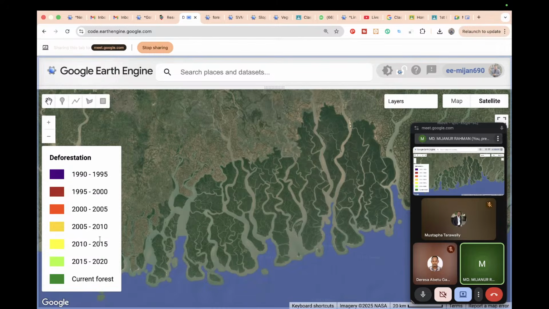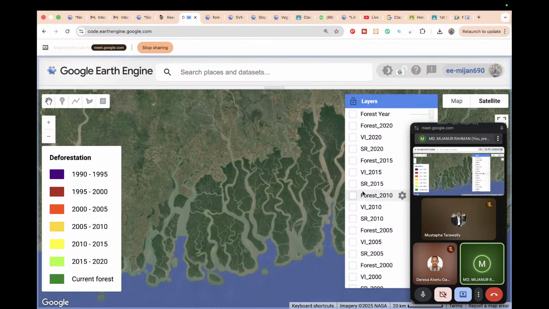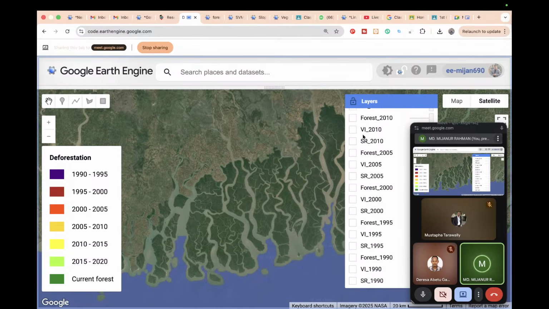So if you check the map, suppose this is the forest area. You can see this is the forest in 1990. So in 1990 we found this type of place was forest. This is the result for 1990. Then 1995, this is the forest area in 1995.